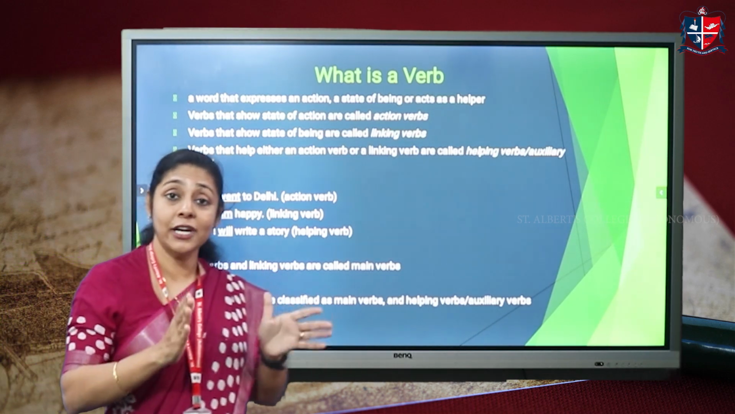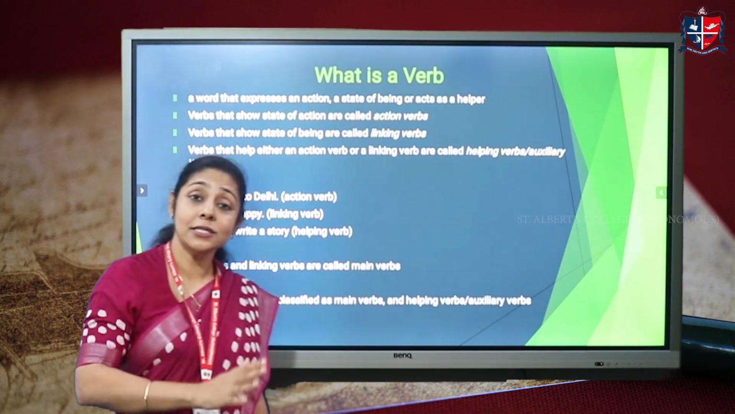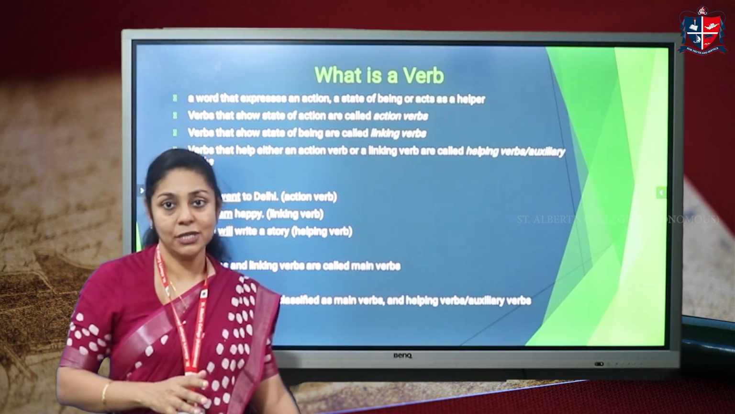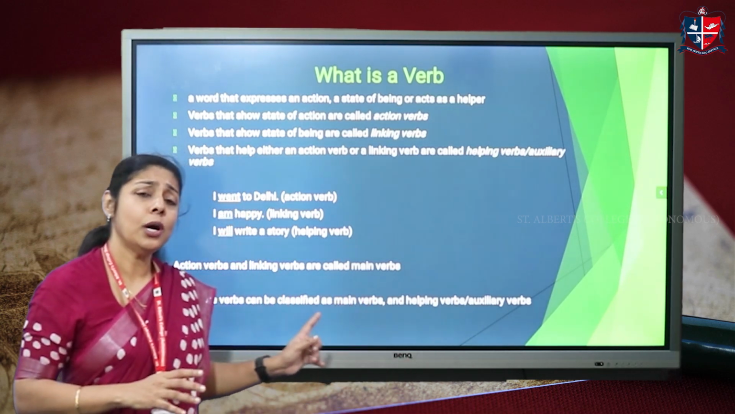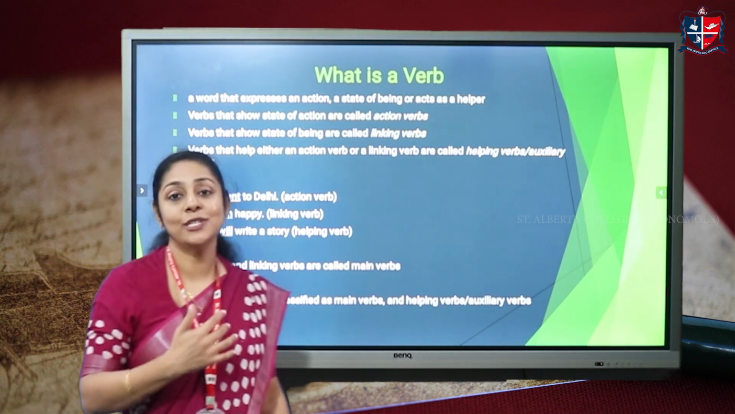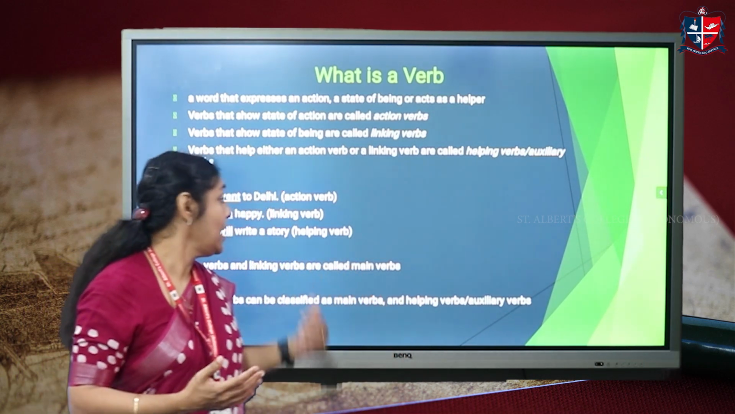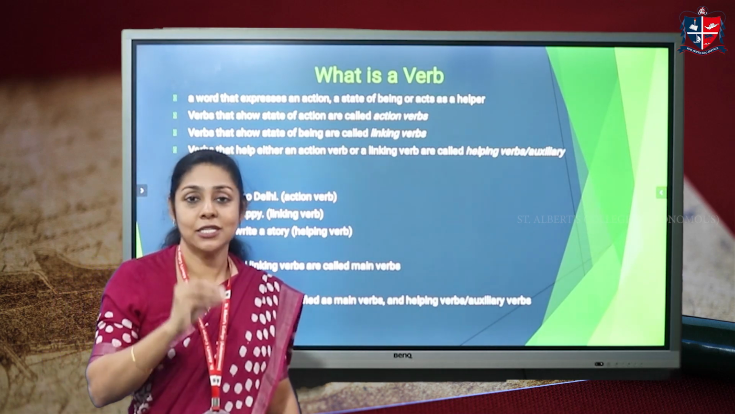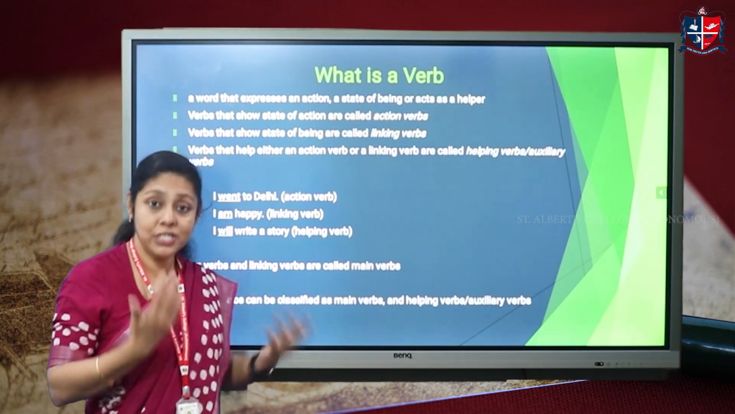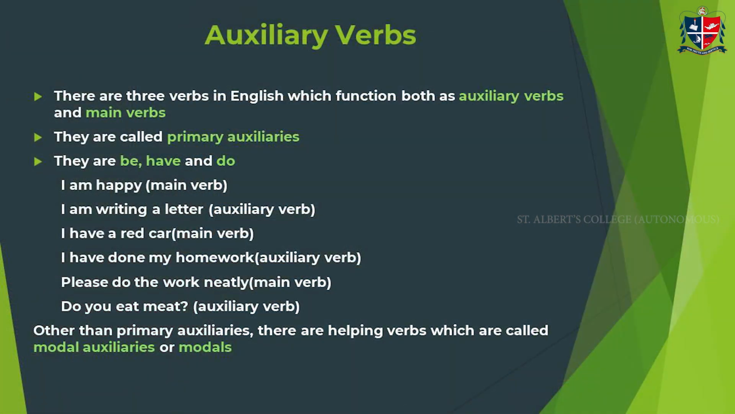So, when we divide verbs, we can say that we can classify verbs into main verbs and helping verbs or auxiliary verbs. So, main verbs are action verbs and linking verbs. Action verbs show us something that we do, it shows an action, whereas a linking verb shows a state of being, right? And we also have verbs which help the main verbs to show the essence of the complete sentence.